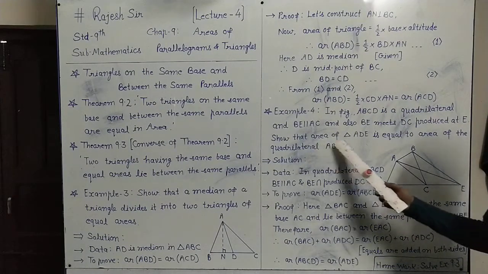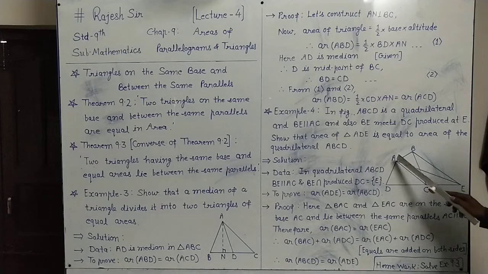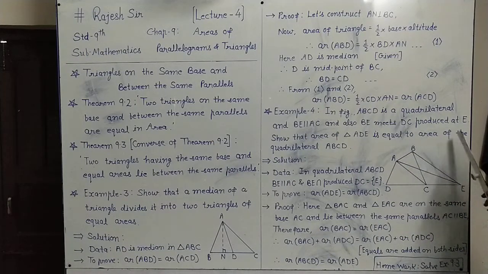Now we have to show that the area of triangle ADE is equal to the area of quadrilateral ABCD.